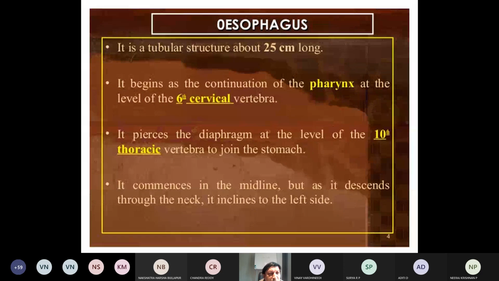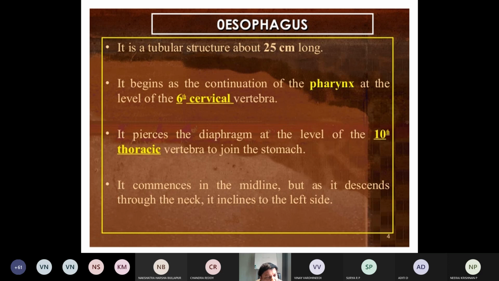It begins as the continuation of the pharynx. You know, oropharynx, nasopharynx, pharynx. So it begins as the continuation of the pharynx at the vertebral level C6, the sixth cervical vertebra. Then it runs downwards towards the abdomen.